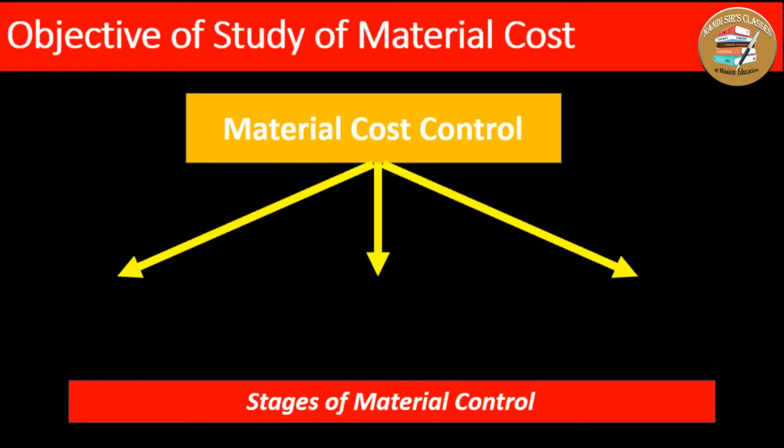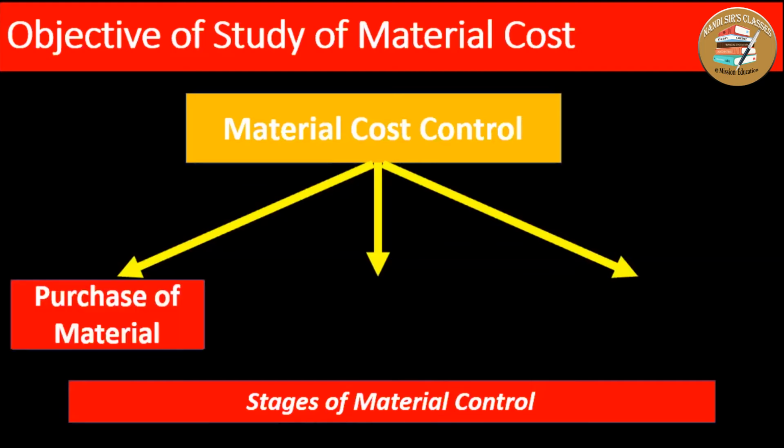That's why material cost can be controlled in different stages, and it will be the entire discussion of this material topic. The material cost can be controlled at the purchase of material stage, that means at the time of purchasing. In detail we'll discuss later on.